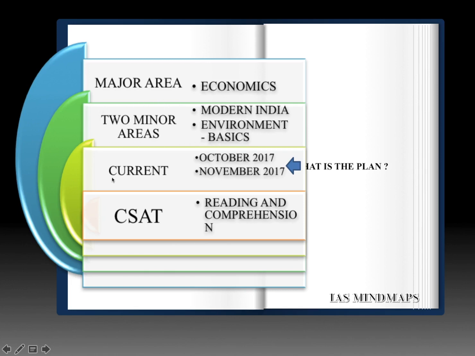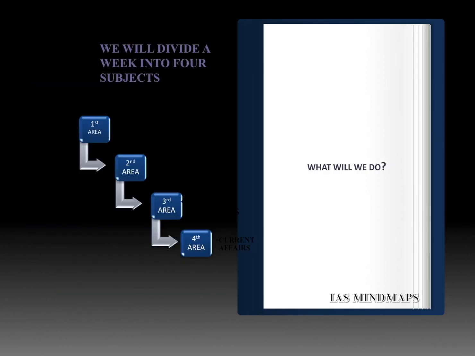We have to cover current affairs, both October and November 2017, both for prelims and mains. And we have to cover the CSAT portion, in which we have to cover reading and comprehension. So that was the major plan of the month, 25th of November till 25th of December. Let us see how we are dividing the weekly targets.